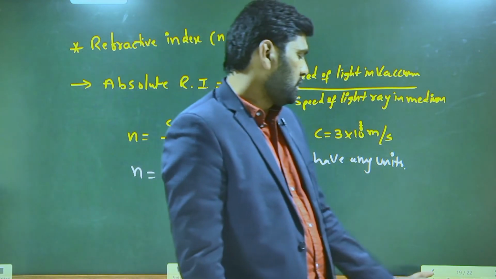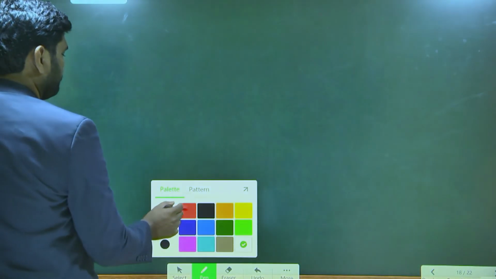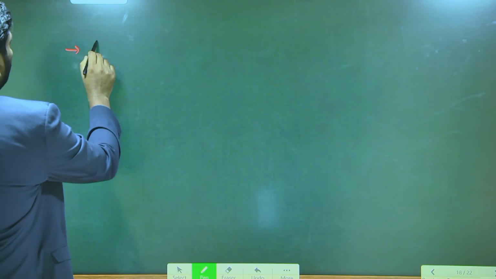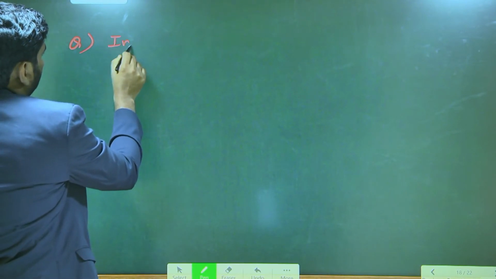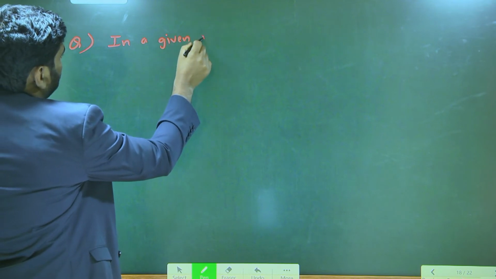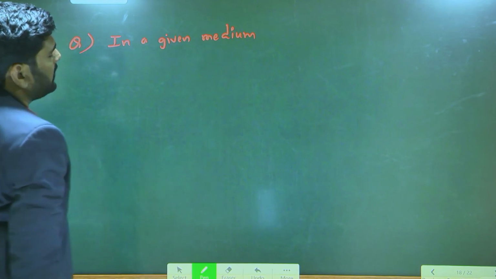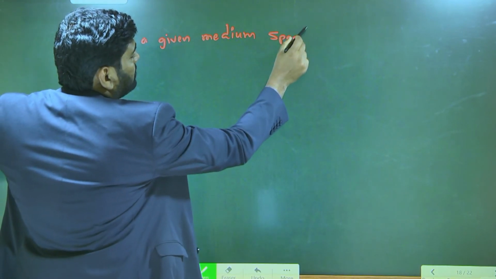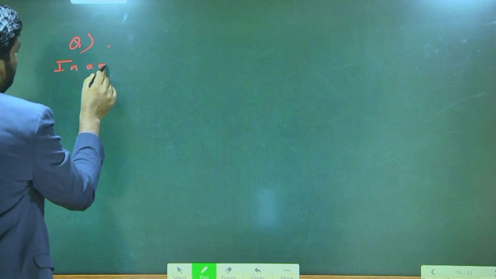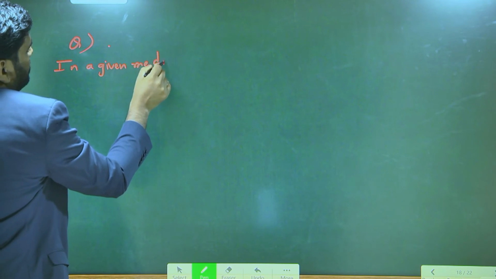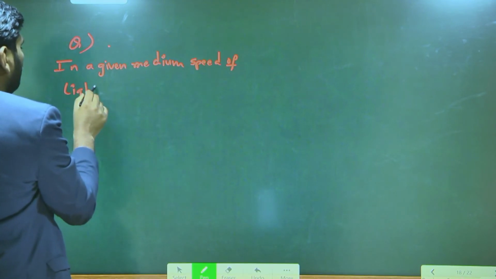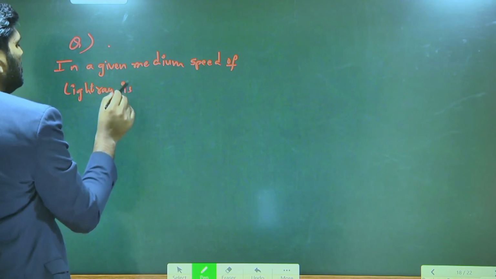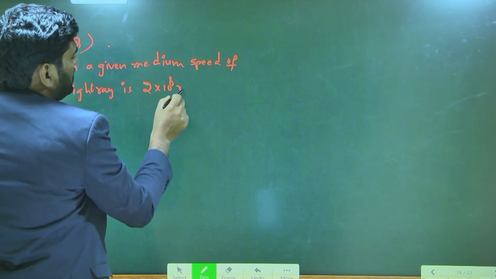Now I'll give a question to you. Better write down the question. The question is, in a given medium, the speed of light ray is 2 into 10 power 8 meter per second.